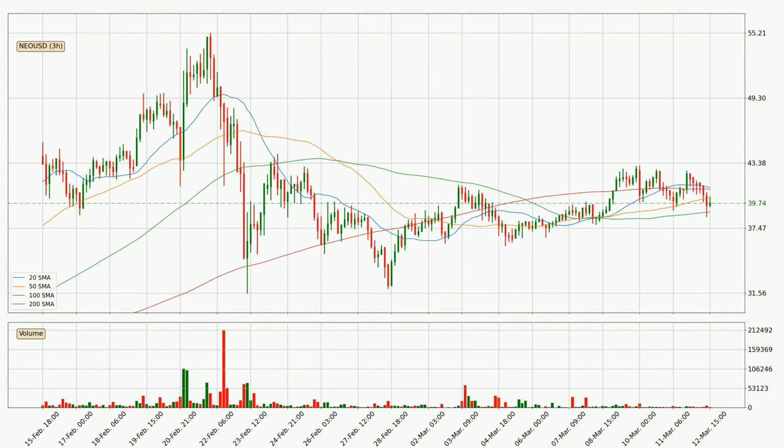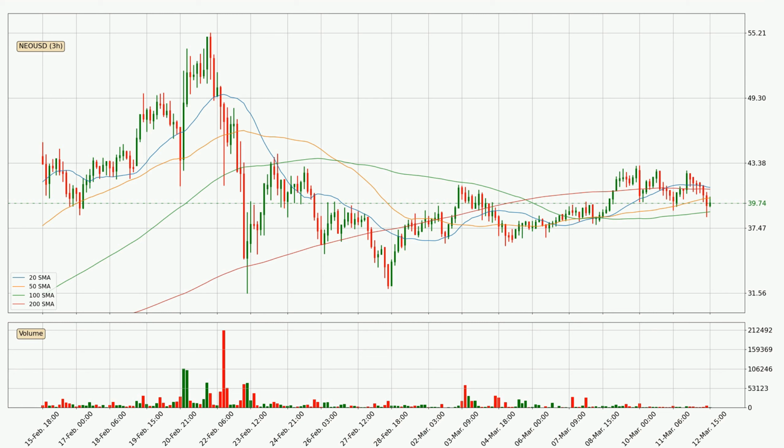Moving to the 3-hourly simple moving averages, at the moment, the price is between the 100 and the 50 SMA. If the price bounces off the 100 SMA, which is currently at 38.9, it could be seen as a support, and the 50 SMA that is at 40.2 could be perceived as a resistance to the upside. If there were to be a break either way, it means that there could be a continuous move in that direction.